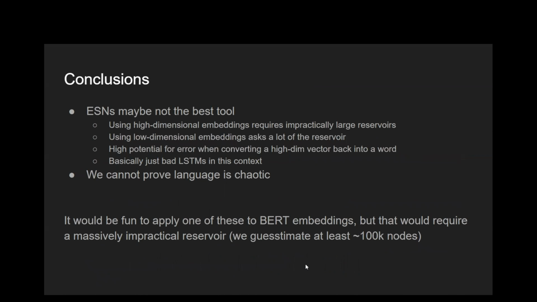As a conclusion, ESN may not be the best tool. Using high dimensional embedding requires an impractically large reservoir, while a low dimension embedding will also take a lot of reservoirs. So we cannot just prove language is chaotic, but it could be fun to apply one of these to BERT embedding, though that could require a massive, impractical reservoir.